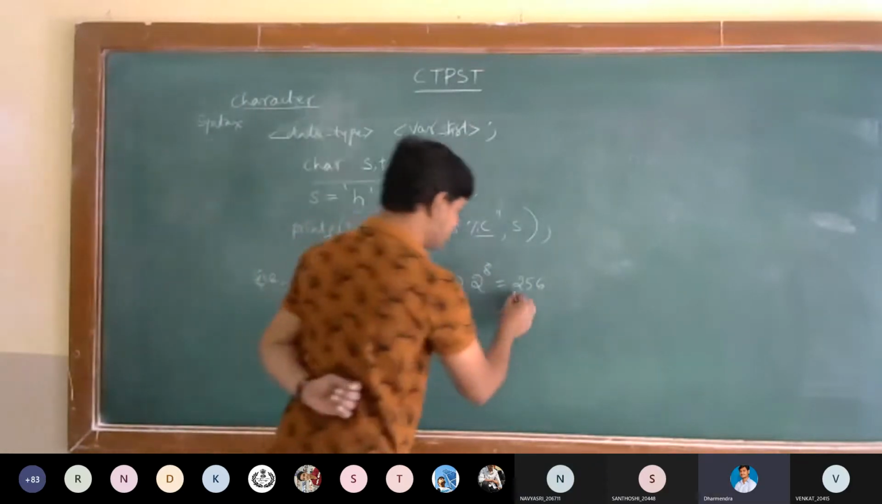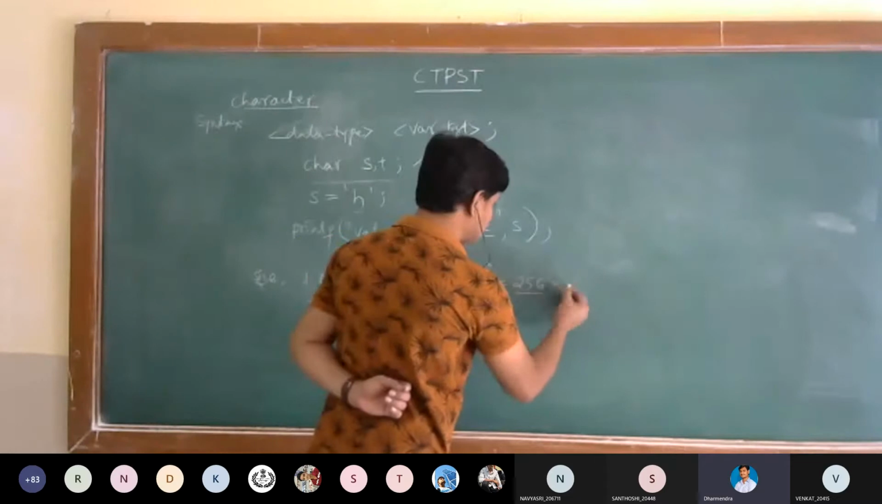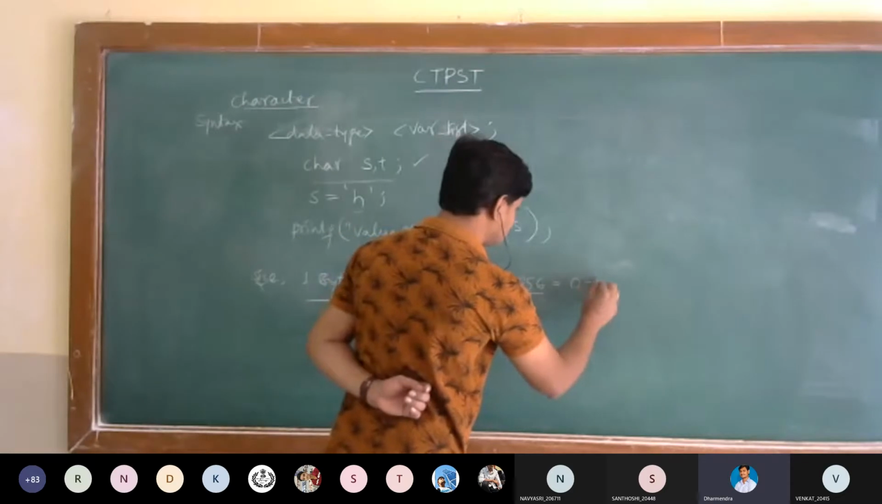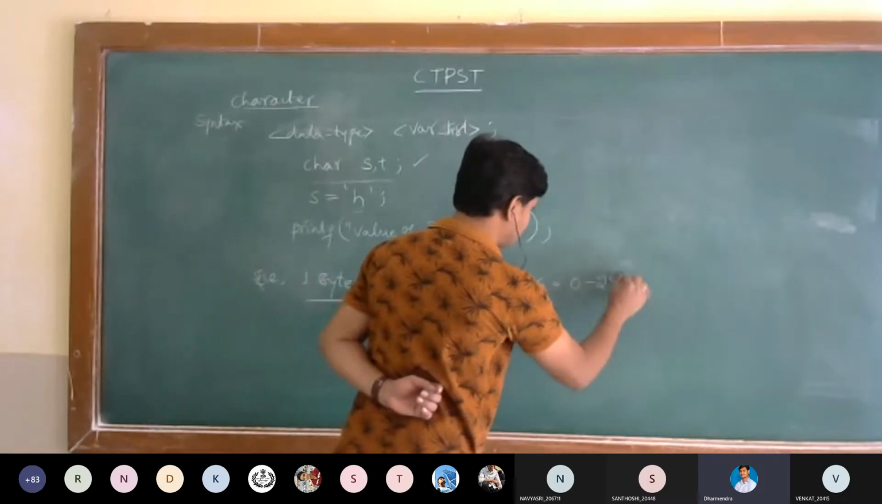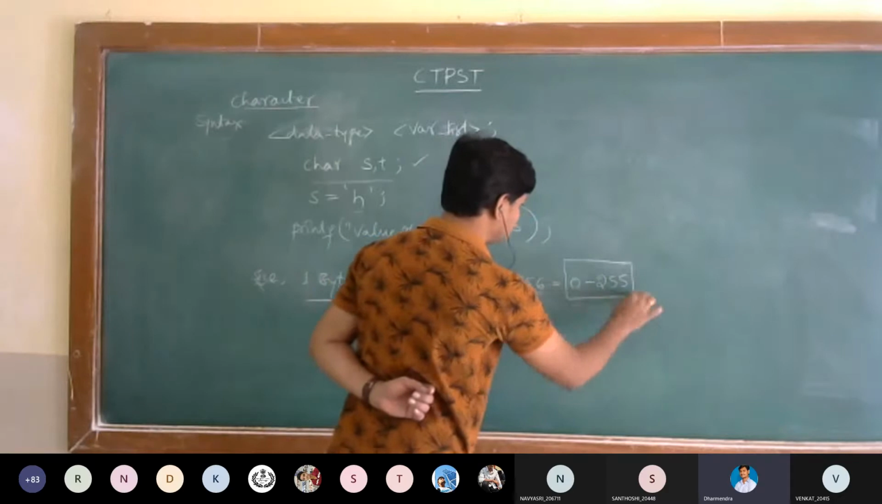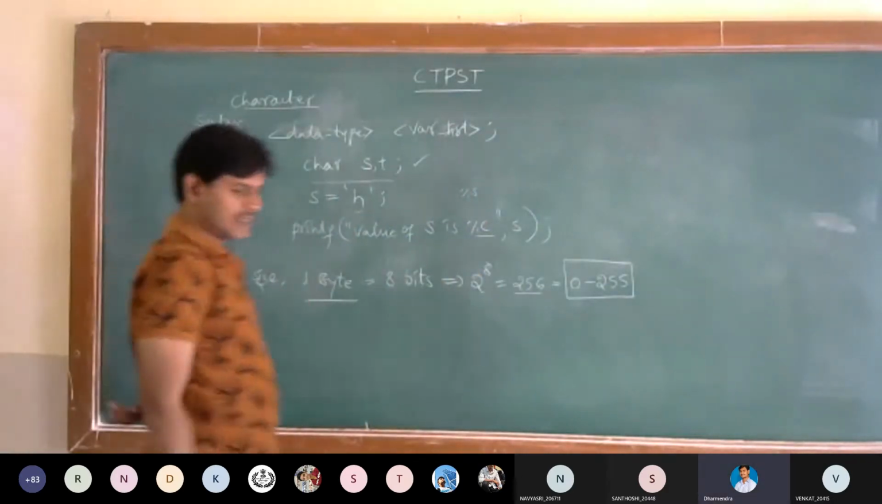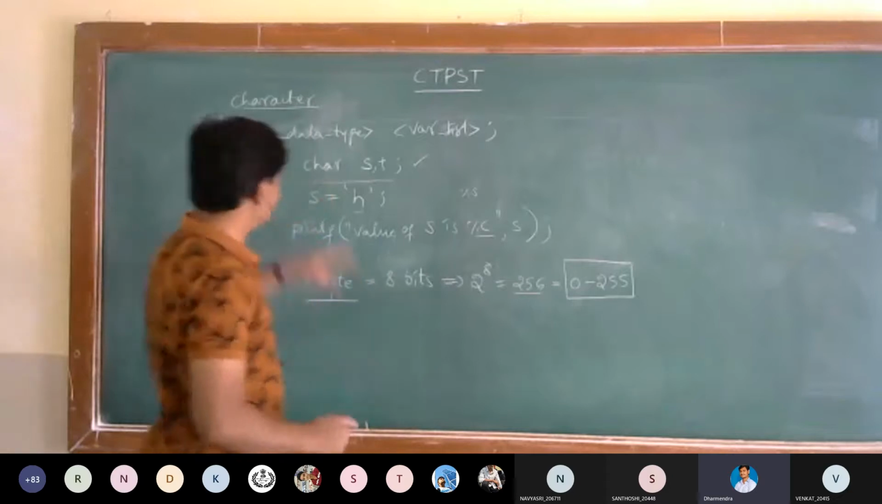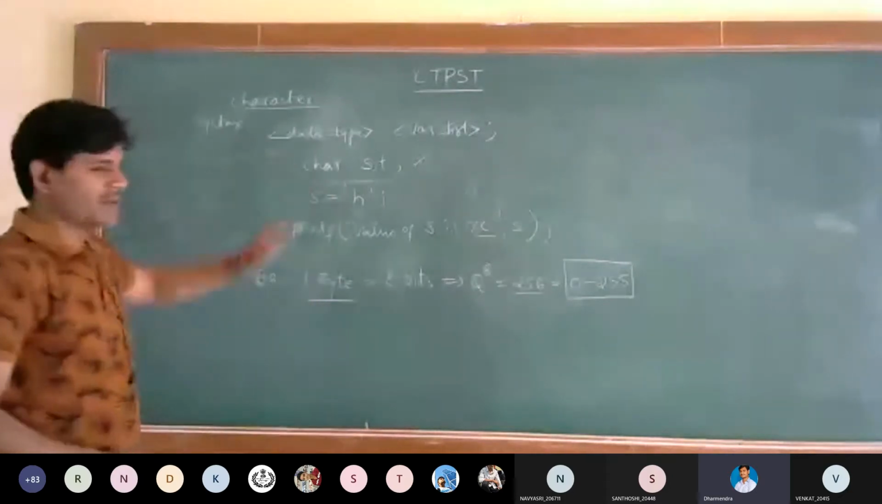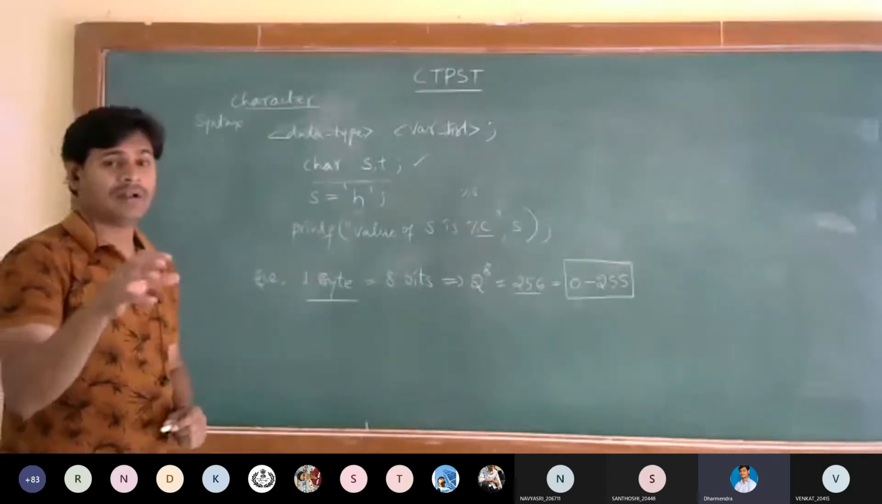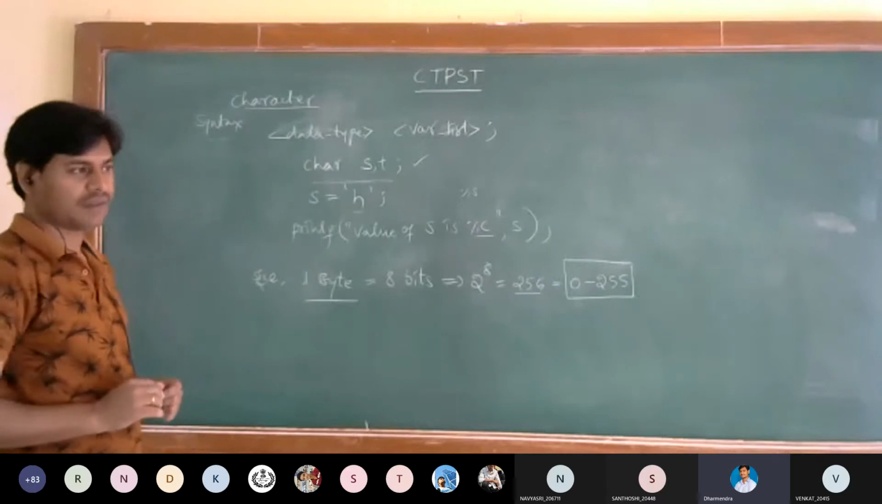256 values. So what does it mean? Yearly, if you consider 0 to 255 values, it can hold. So while talking about this character data type, I told you we are having alphabet of a language.